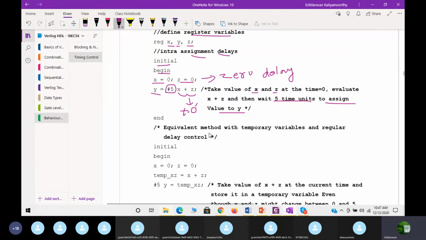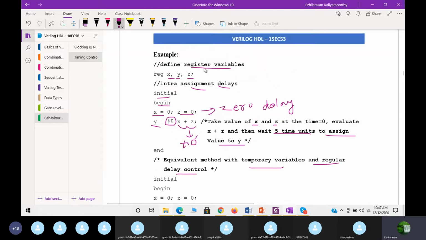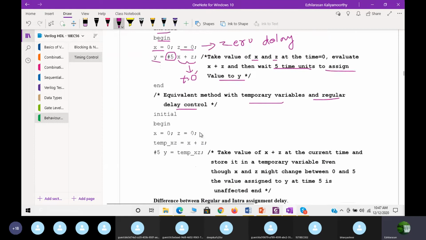So the equivalent method uses a temporary variable and the regular delay control. See the same example, how the equivalent method has to be. Initial begin, x = 0, z = 0, and we created one temporary variable called temp_xz equal to x plus z. Now, after a 5 delay, y is equal to temp. First this is at 0 delay, we initialized it, so even this is also at 0 delay only.